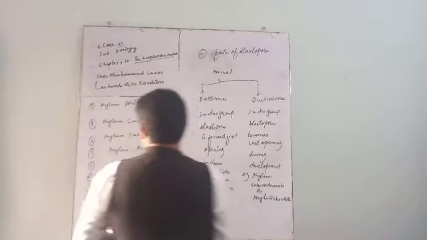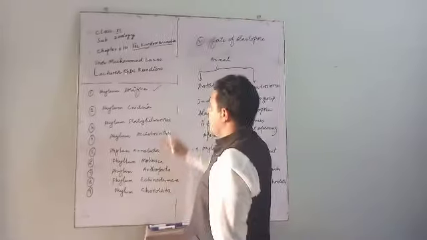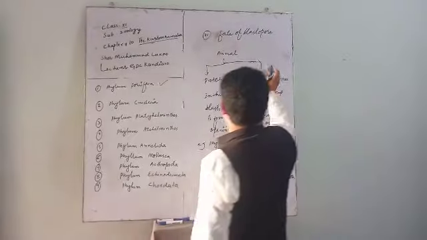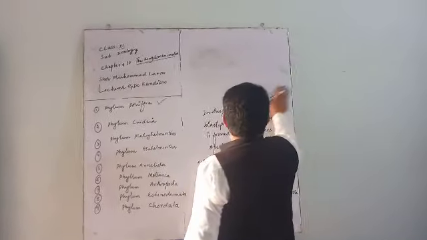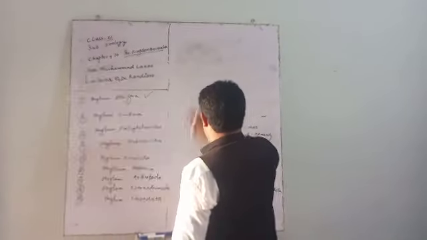So we are going to discuss phylum Porifera: what are its characters and what is its classification?